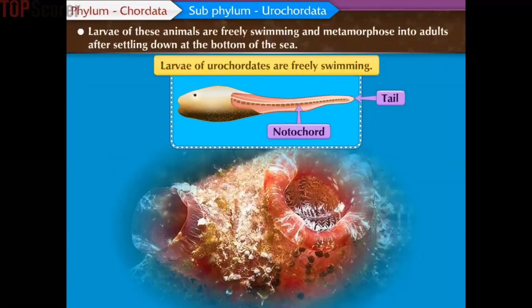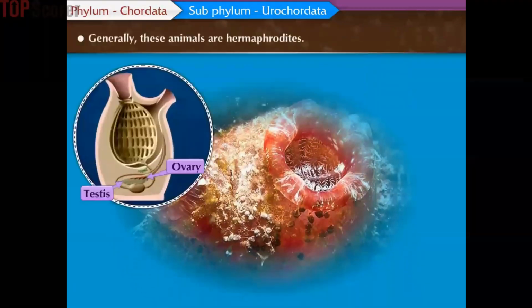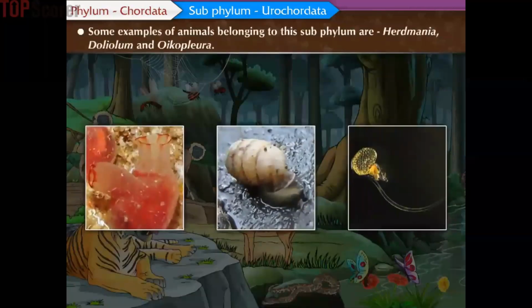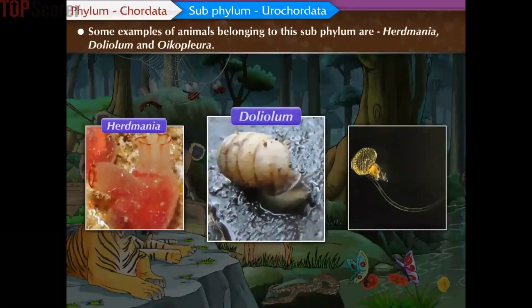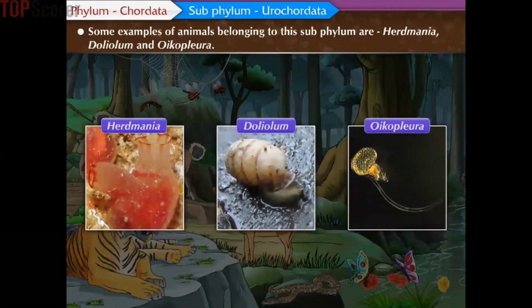Larvae of these animals are freely swimming and metamorphose into adults after settling down at the bottom of the sea. Generally, these animals are hermaphrodites. Some examples of animals belonging to this subphylum are Herdmania, Doliolum, and Oikopleura.